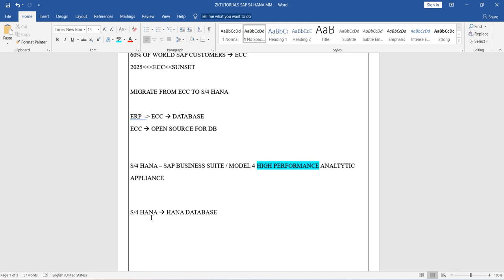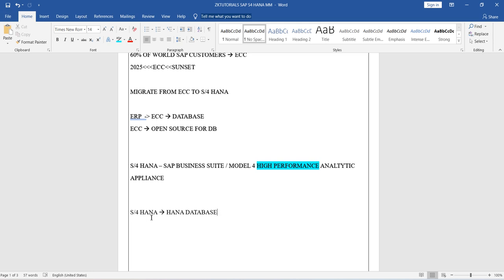I have my software. I cannot allow that software to run on my competitor's platform. For example, Oracle is my competitor. He is giving a database, and I'm installing my software into that. It is not the right way. So we should have our brand value, and S4HANA is standing on that particular value.